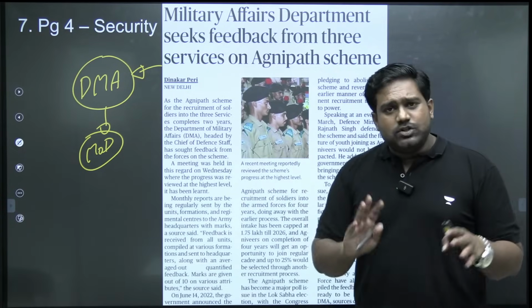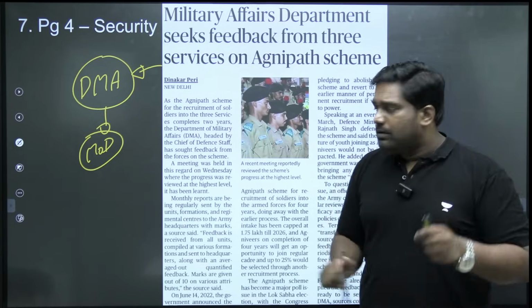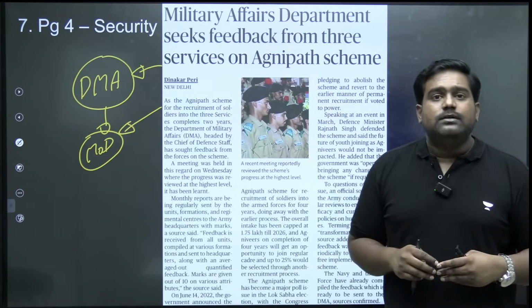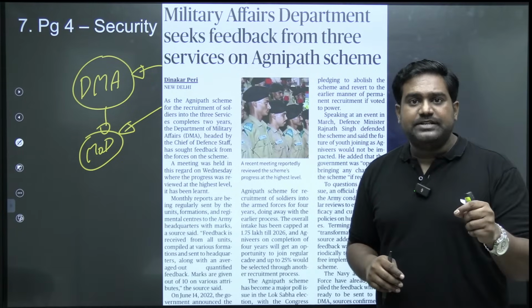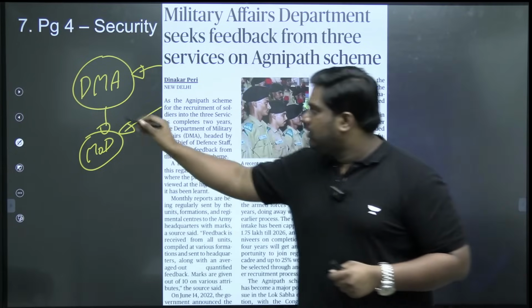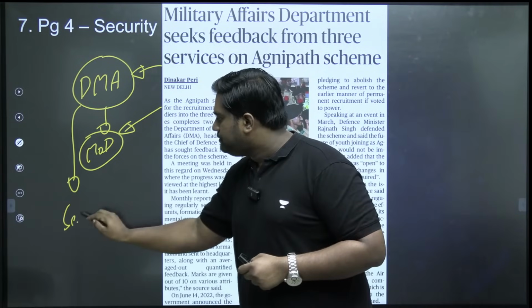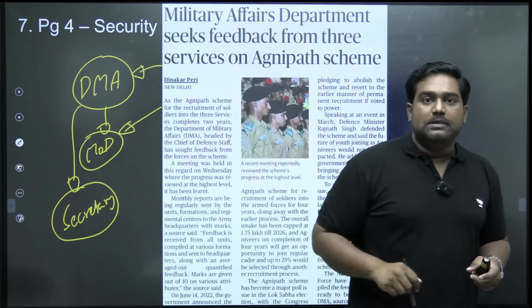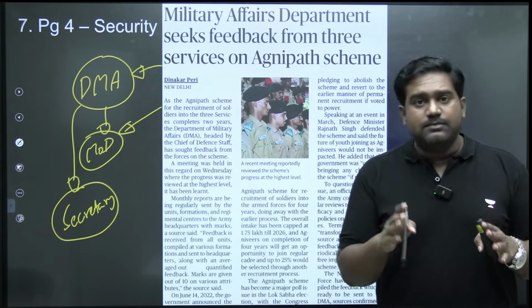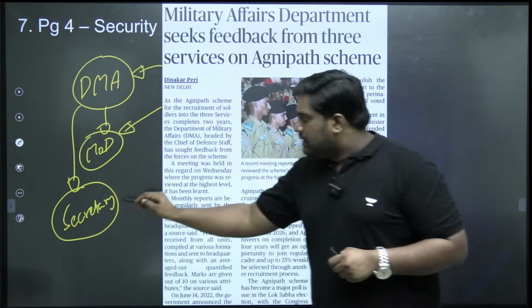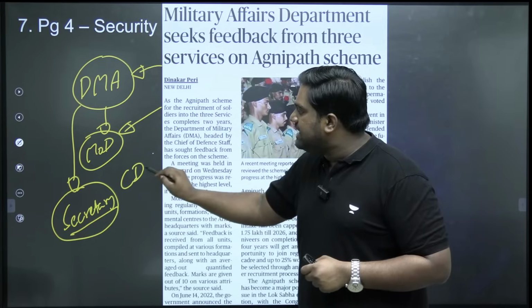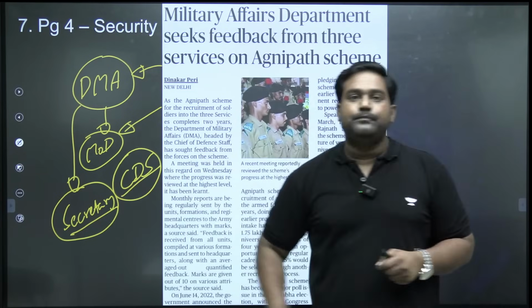The article itself is not very relevant for us, but there can be a prelims question on the Department of Military Affairs. UPSC might ask you, who heads the DMA? Who is the secretary to this department? What is the role, the mandate of the Department of Military Affairs? Based on this, a prelims question can be given. This newly created department is headed by the CDS, the Chief of Defence Staff.